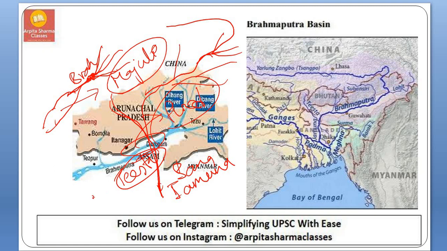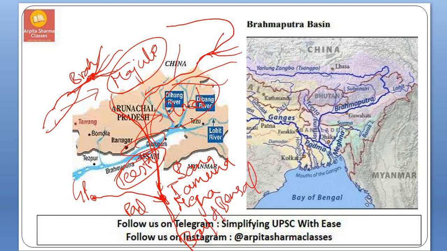Here from Ganga, the Padma river comes. This Padma and Jamuna meet and form the Meghna river. Later this Meghna river drains into the Bay of Bengal. So this is the course of Brahmaputra river.